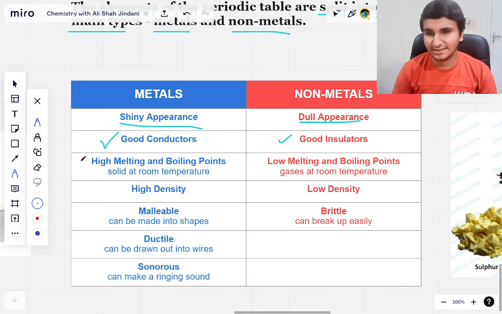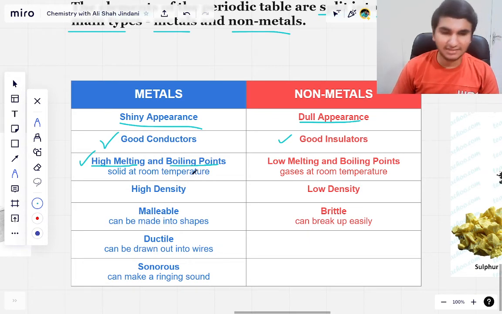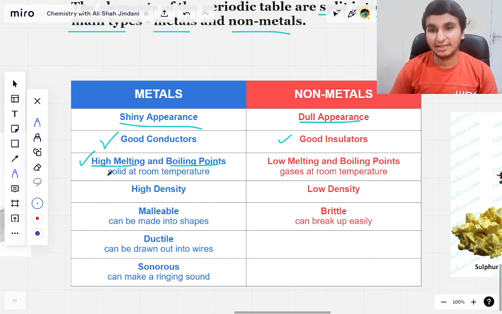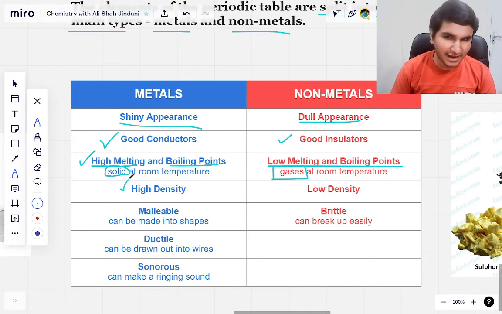Another thing about metals is that they have high melting and boiling points. The melting point is basically the temperature at which an element melts, and the boiling point is the temperature when an element boils, right? This property makes them solid at room temperature. If we talk about non-metals, they have lower melting and boiling points, which means mostly they are gases at room temperature.